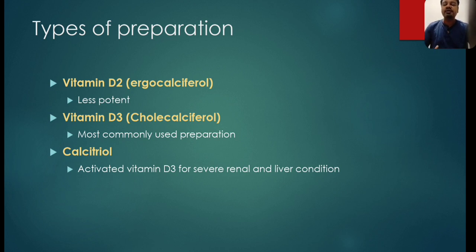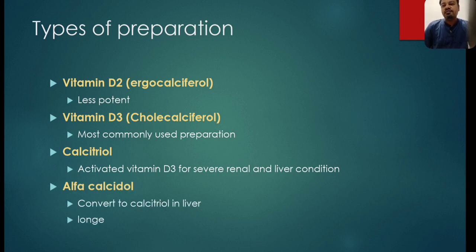So it is required in case of severe renal and liver disease. Then one more preparation available is alfacalcidol. This can be activated inside the liver without much functioning of the liver or kidney. So it is similarly useful as calcitriol, but it is longer acting as compared to calcitriol.